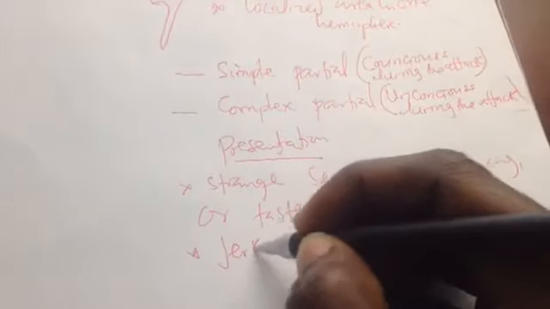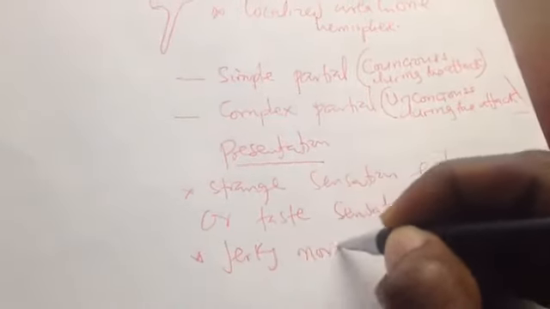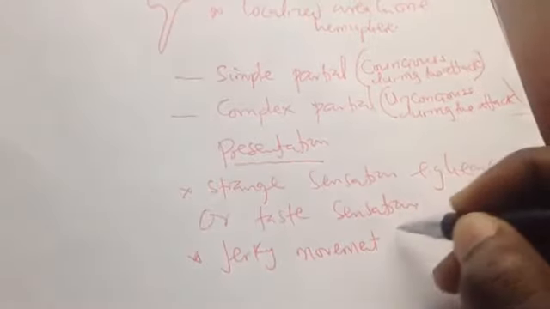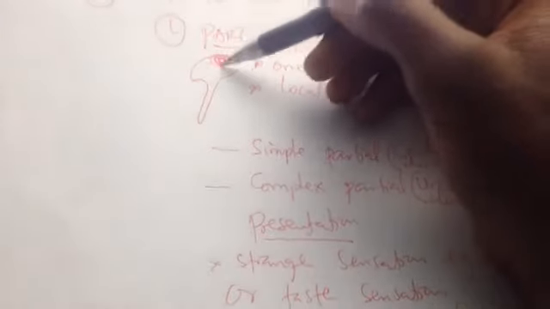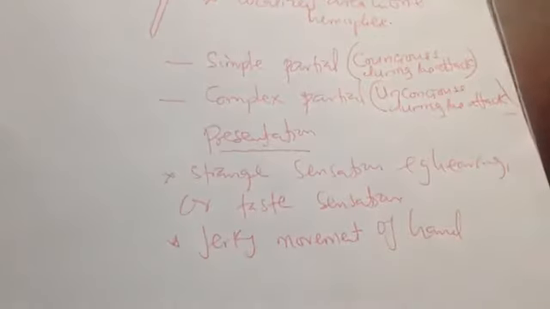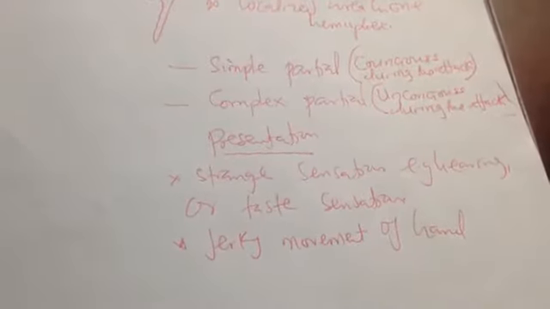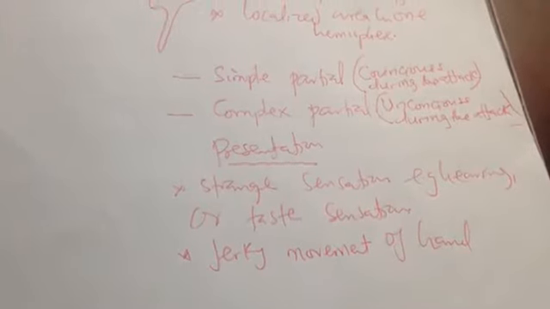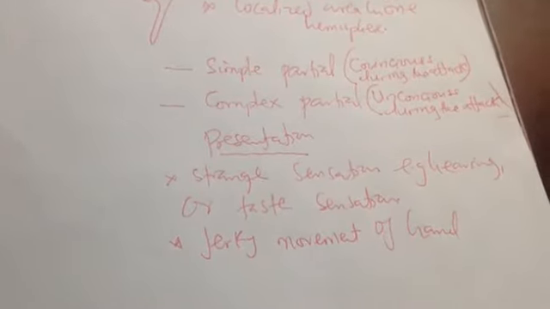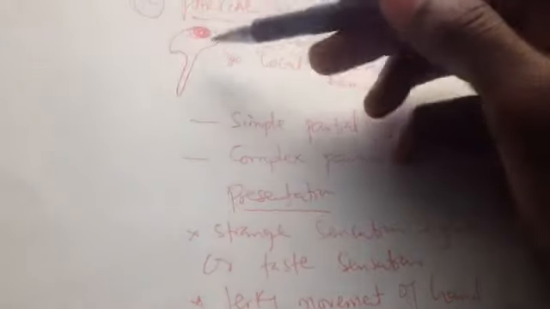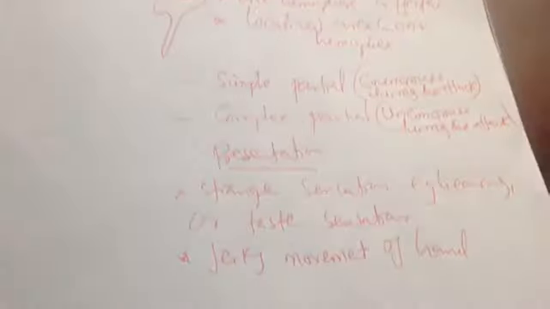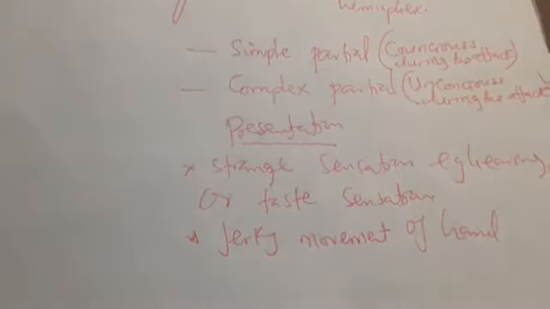And also there is a kind of jerky movement of, for example, the hand, because only a focal area is affected. So jerky movement of maybe the hand or one leg, or whatsoever. Only a specific part of the body can move depending on which area of the cerebral cortex is discharging.